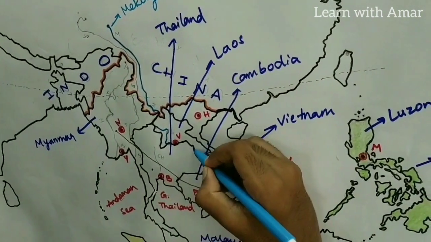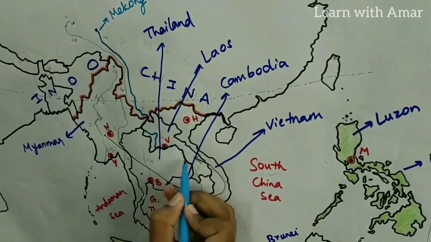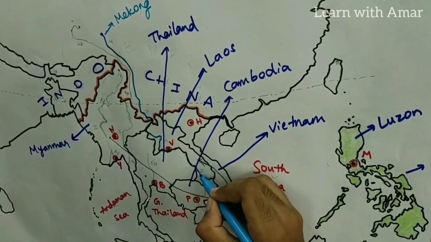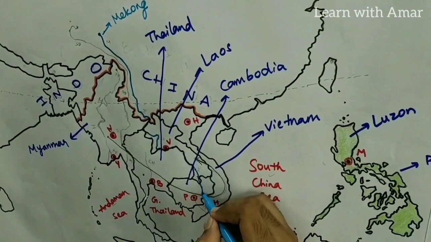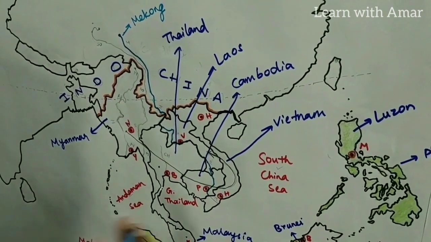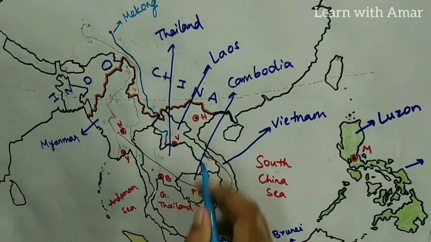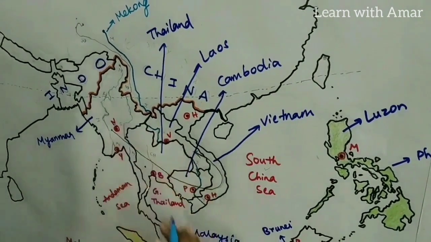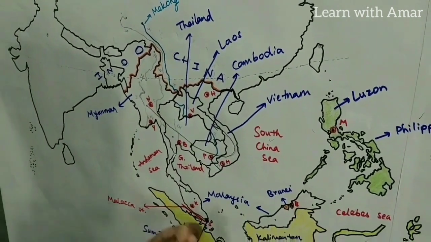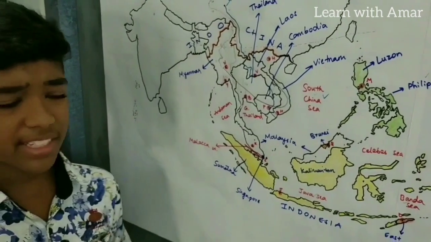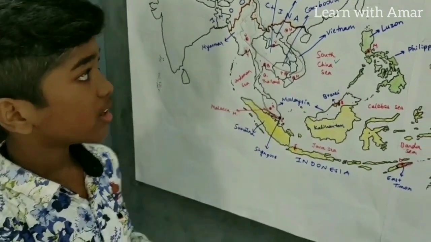Then it flows on the border of Laos and Thailand. Then it re-enters Laos and enters Cambodia. And the capital city of Phnom Penh is situated on the banks of this Mekong River. And then it enters Vietnam and finally joins the South China Sea. How many countries does it flow through?